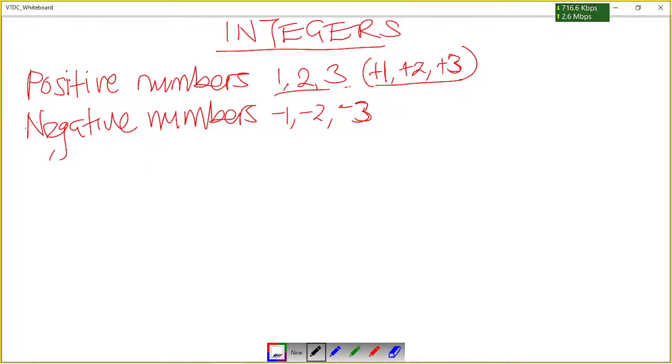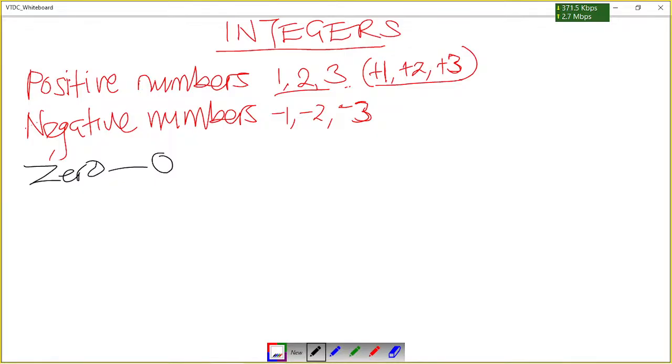Then the other part that forms the integers is 0. So we know that this is 0. 0 is also part of integers. So we can say that integers are numbers that are made of positive numbers, negative numbers, and 0.